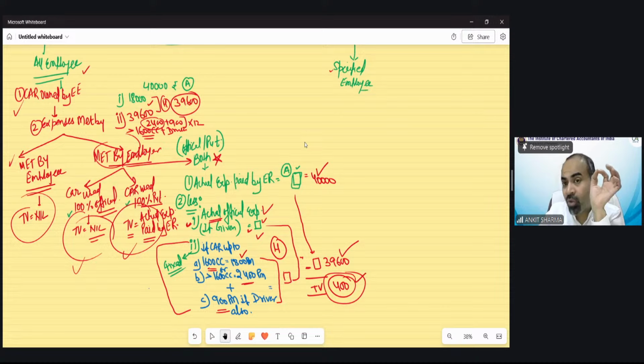This perquisite, I'm telling you, if you just try to learn it and not understand it, it would be very difficult to apply which case is applicable in the examination. That's why I'm explaining each and everything with examples. Until you leave this logic, you would be in trouble. So please be logical, apply the case accordingly, and this perquisite will be solved very, very easily. When you solve the questions for practice, you will see if I am applying logically. If you are able to apply the case, to see which case this falls in, definitely you are going to solve this perquisite very easily. Okay, next, any query?